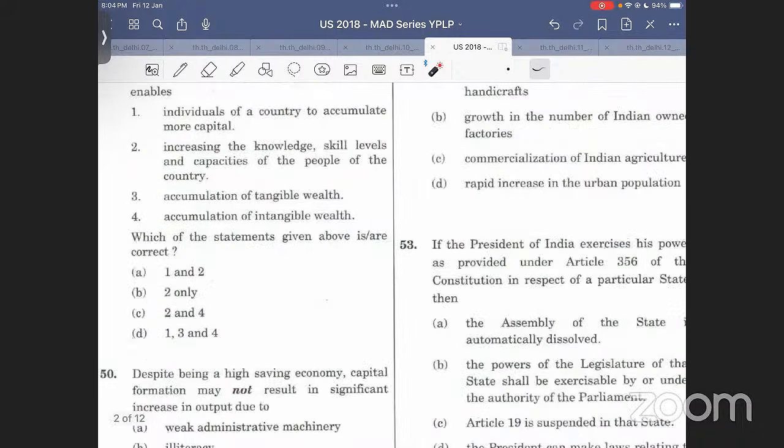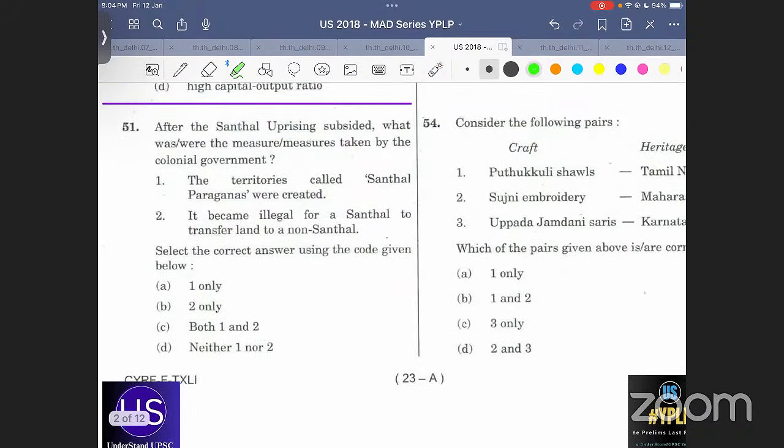Chaliye. Okay, this is the question. Read carefully with me and try to solve it. All right, and write as much as you can. After the Santhal uprising subsided, what was or were the measures taken by the colonial government?